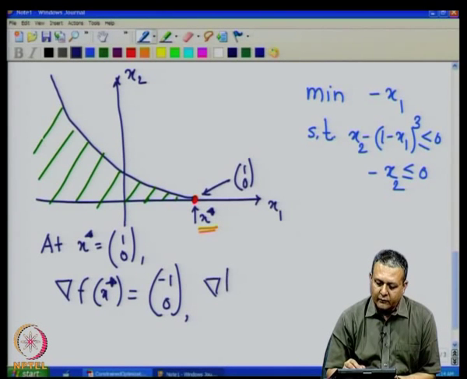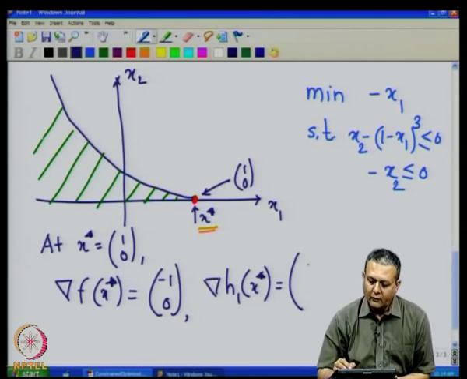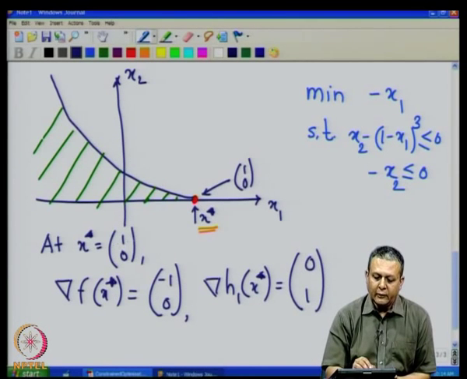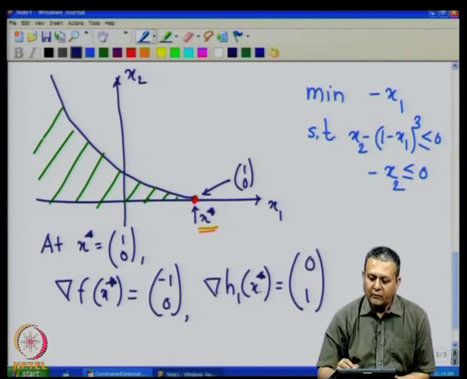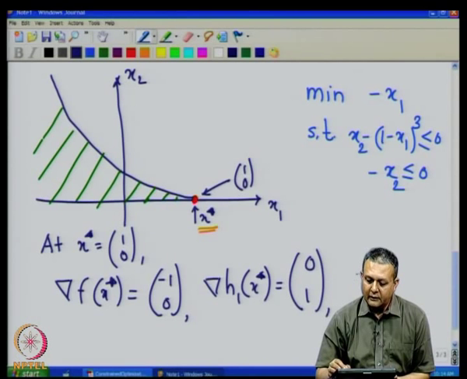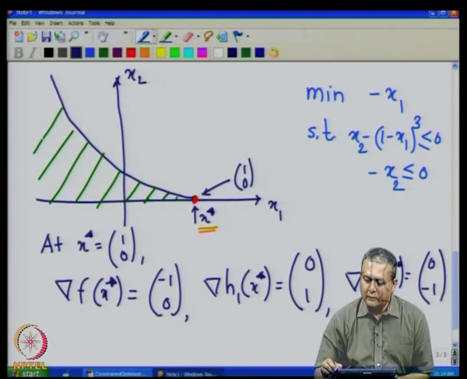The gradient of h1 at x star will be (0, 1), because we are evaluating it at (1, 0). So, the x1 component of this first gradient will be 0, and the gradient of the second inequality constraint will be (0, -1).